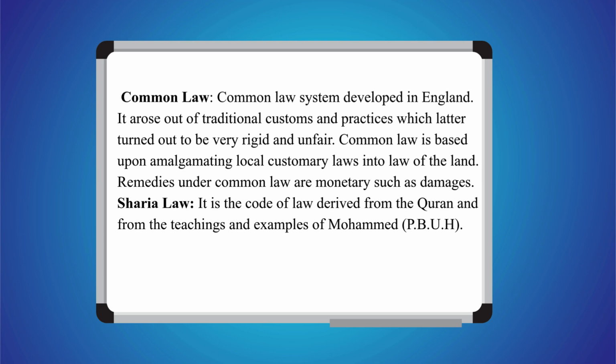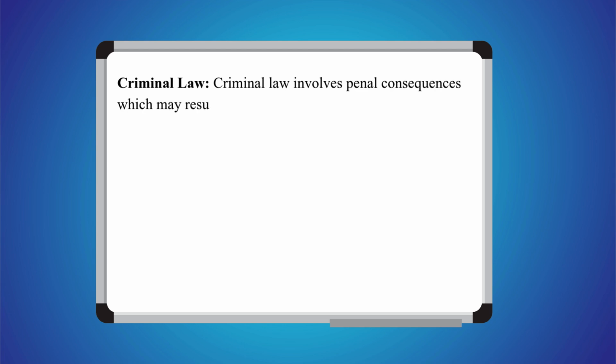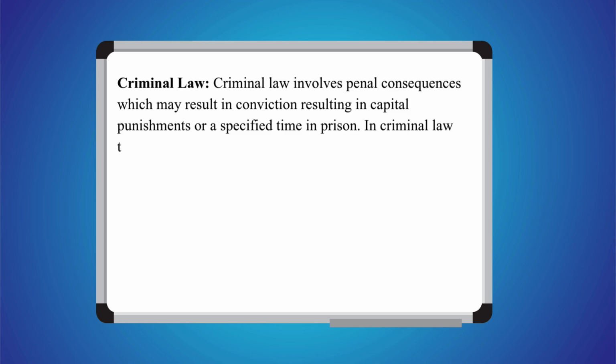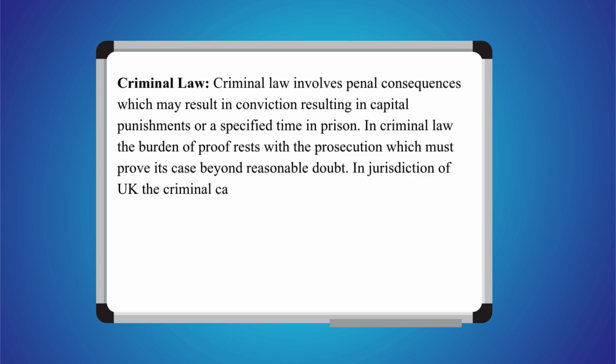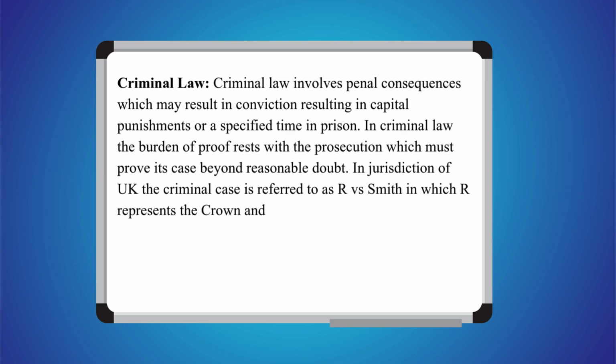Sharia law. It is the code of law derived from the Quran and from the teachings and examples of Muhammad, PBUH. Criminal law. Criminal law involves penal consequences, which may result in conviction resulting in capital punishments or a specified time in prison. In criminal law, the burden of proof rests with the prosecution, which must prove its case beyond reasonable doubt. In the jurisdiction of the UK, the criminal case is referred to as R versus Smith, in which R represents the Crown, and R signifies Regina, the Queen.